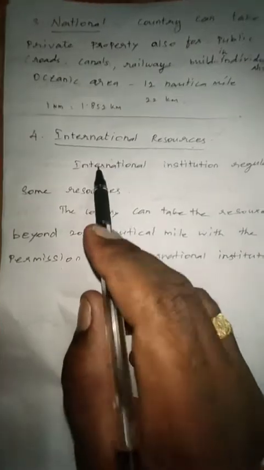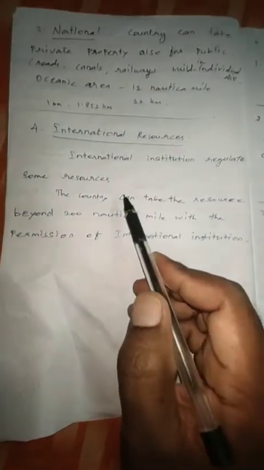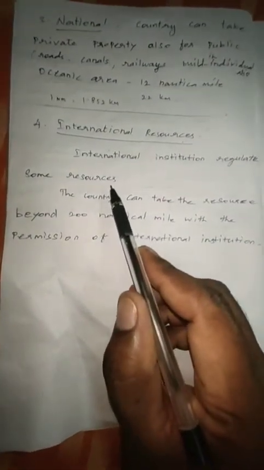Next, international resources. On the basis of ownership: individual, community owned, national owned, and finally international resources. International resources regulate some resources.